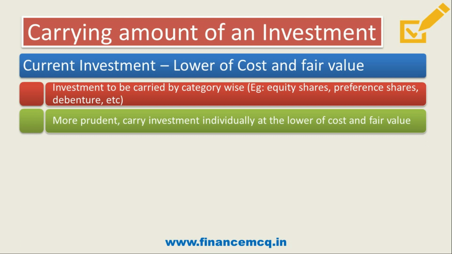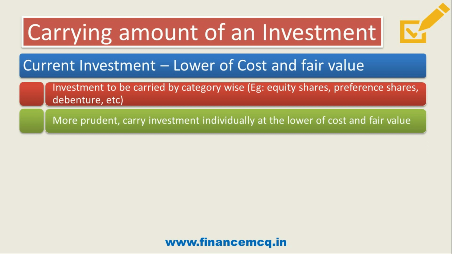So what does it mean? Say suppose you have investment in 10 different types of securities, out of that some are in equity shares, some are in preference shares, and some are in debentures. So we have made a couple of investments. What the standard says is that your current investment should be carried at lower of cost and fair value.